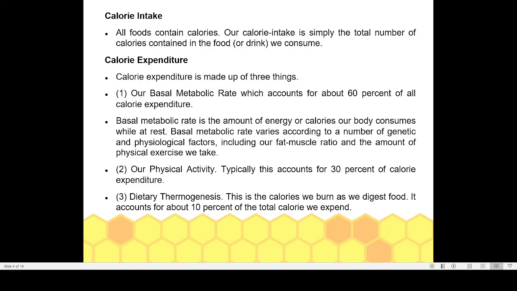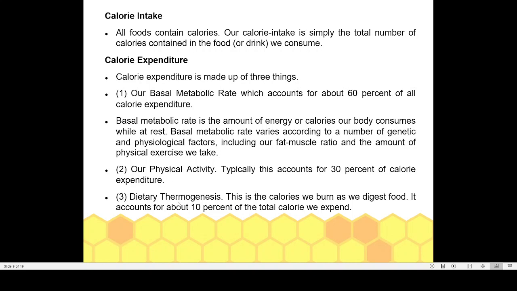So even if you are involved in a lot of physical activity, if your BMR is very low, still that is contributing 60%. By engaging in physical activity, you can only burn around 30% of the calories. The rest is actually utilized by the BMR activity.